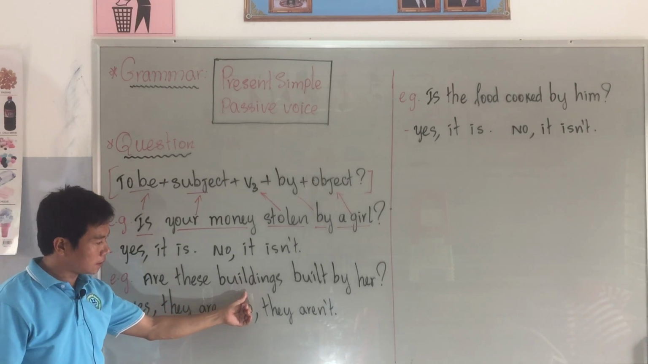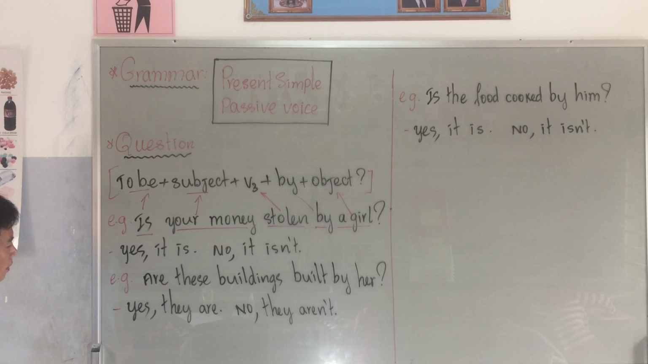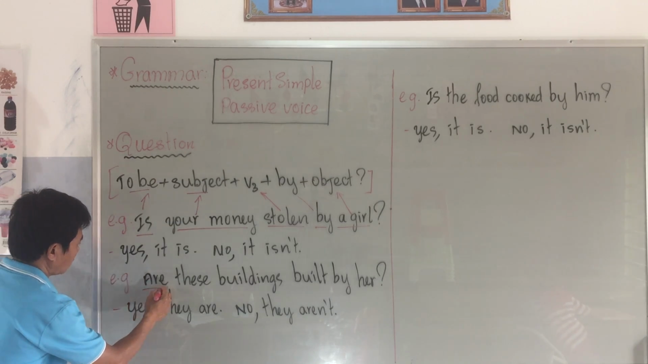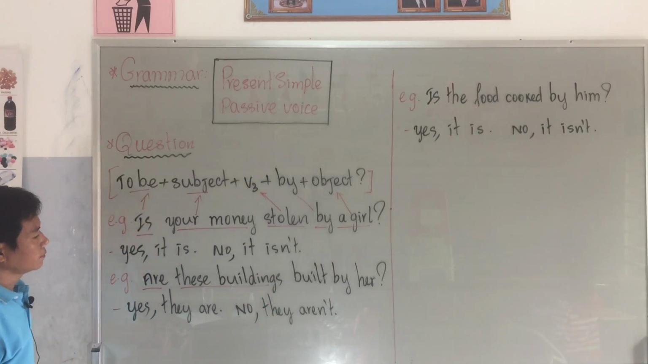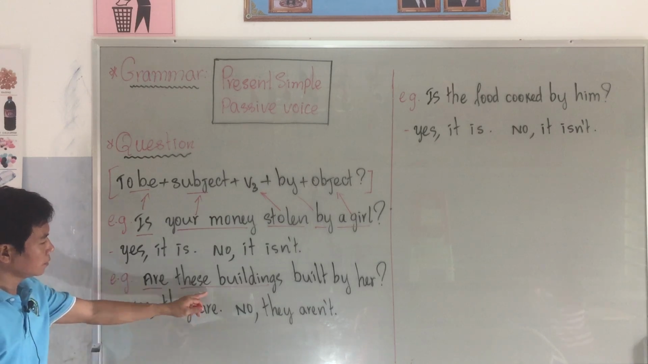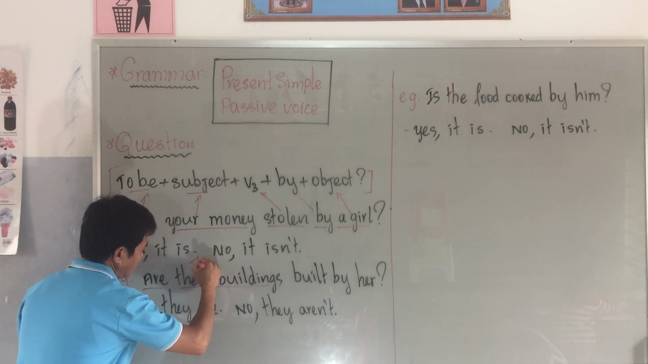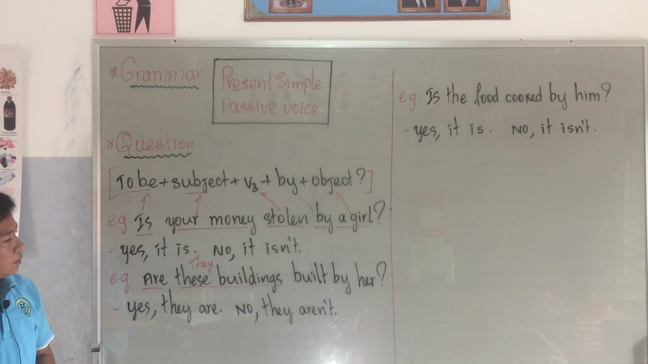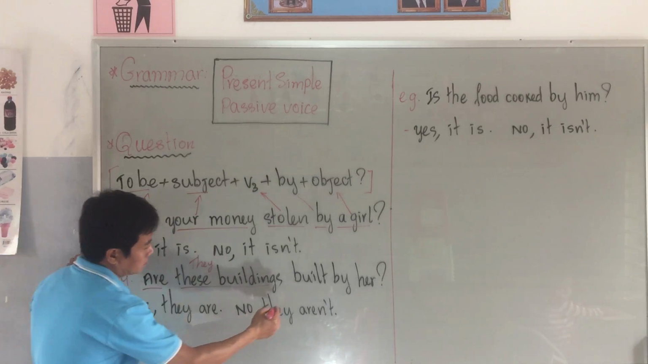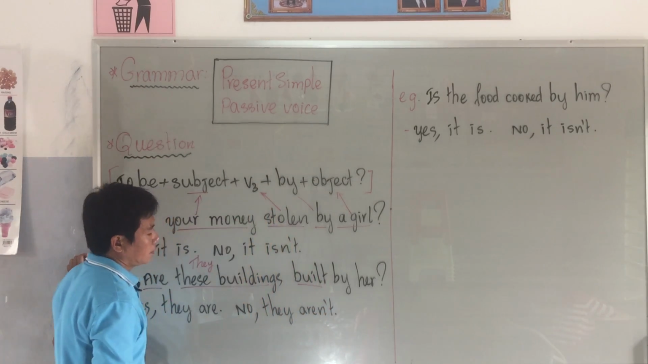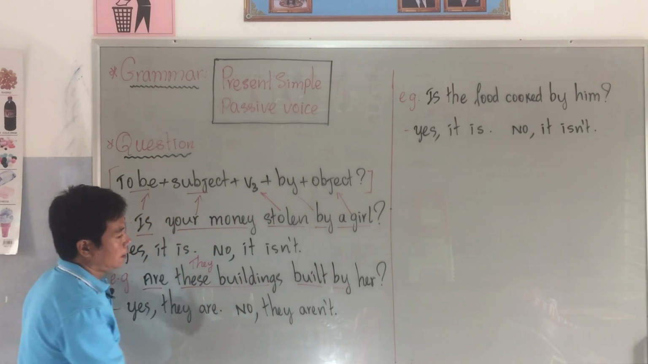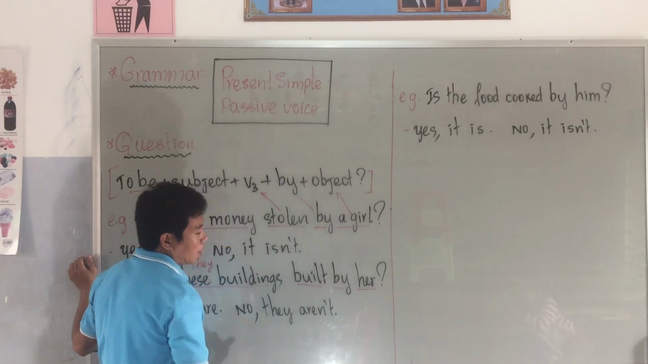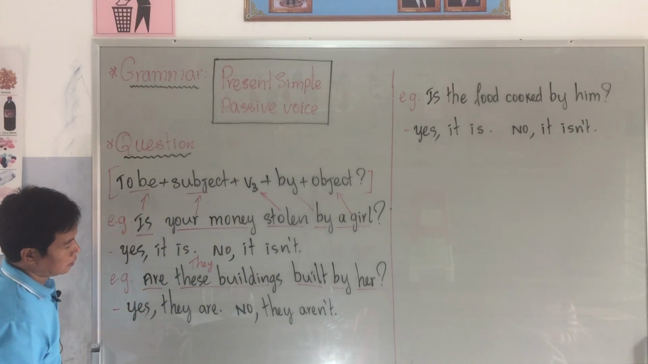Are these buildings built by her? Are is the verb to be, these buildings is plural, so it stands for the subject they. Built is verb 3, by plus object, her is an object.